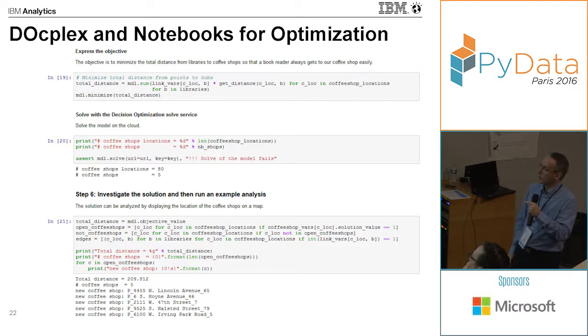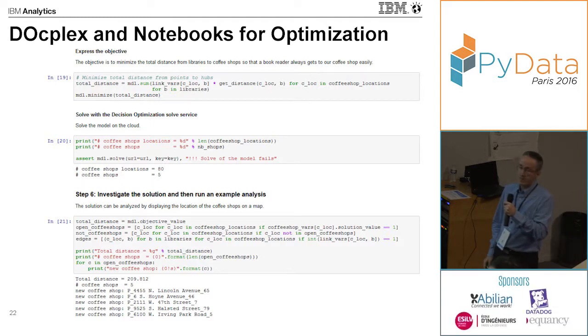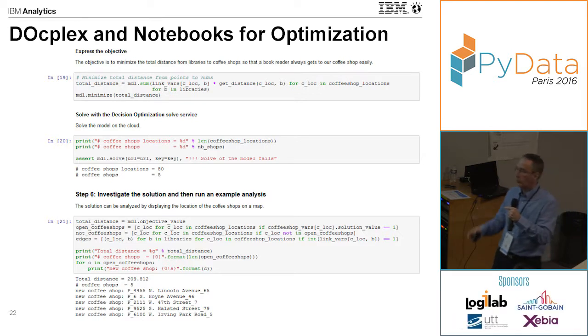So this model is exported as an LP file, which is sent on the cloud. Or if you have a CPLEX instance locally, then there's a low-level, matrix-oriented API for CPLEX that is used to send the optimization problem to CPLEX.